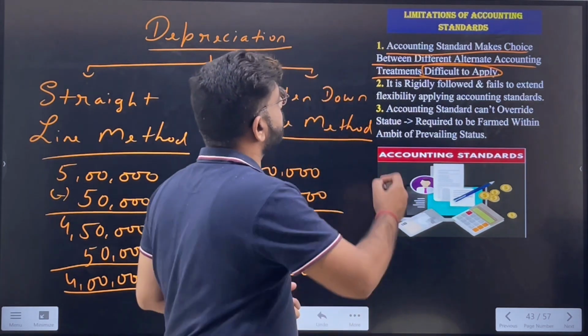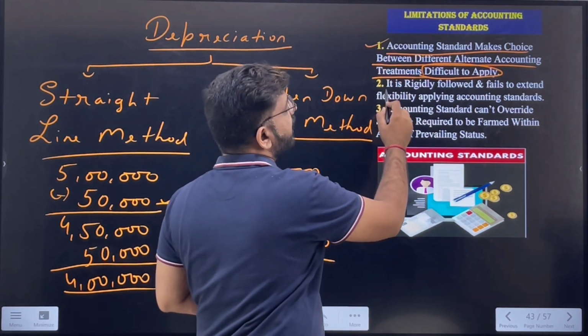But that 5,000 is also a big difference, because in order to calculate the profits, if this machinery would have been of 50 lakhs or 5 crores or 50 crores, the difference would have been much more. So that's why it is very much difficult as to which method to apply while the calculation of depreciation. So accounting standards is flexible in providing you the treatments, but it is difficult which one to apply. Okay, so this was the first limitation.